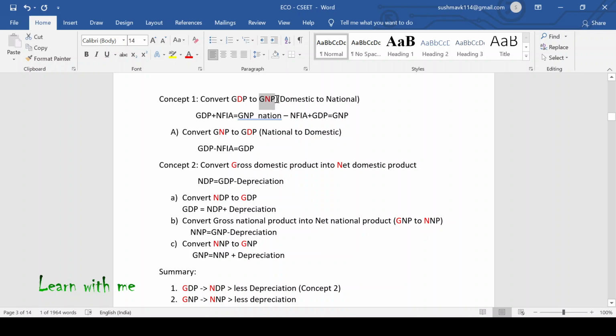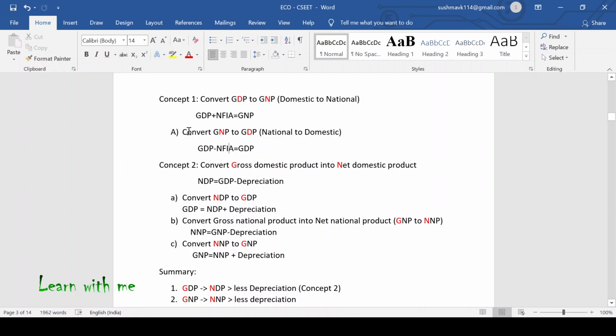So GNP is equal to GDP plus NFIA. Is it clear for you? GNP is equal to GDP plus NFIA, or the other way around, GDP plus NFIA is equal to GNP.